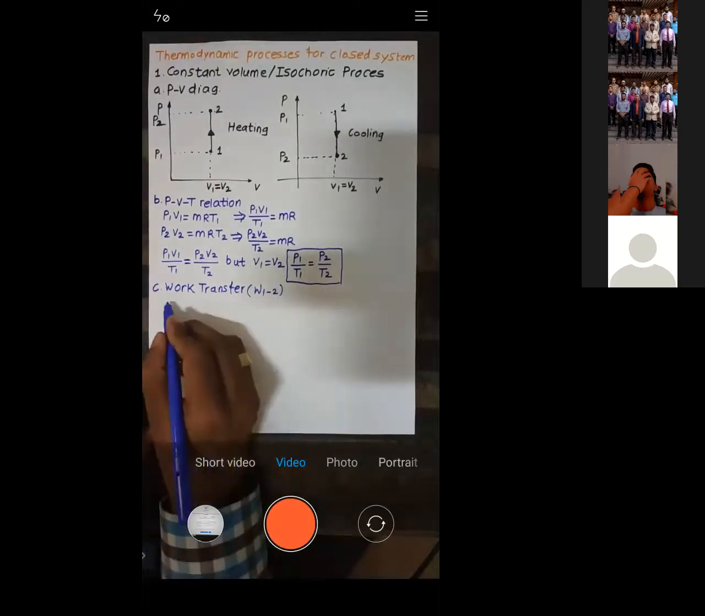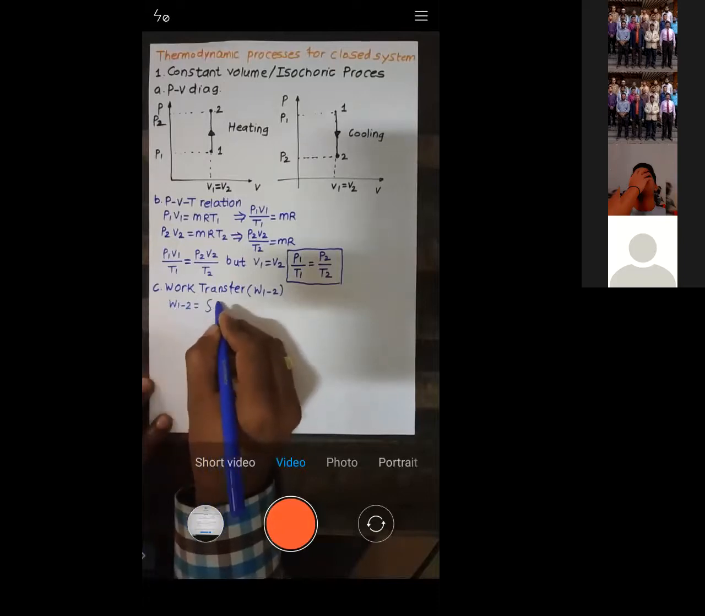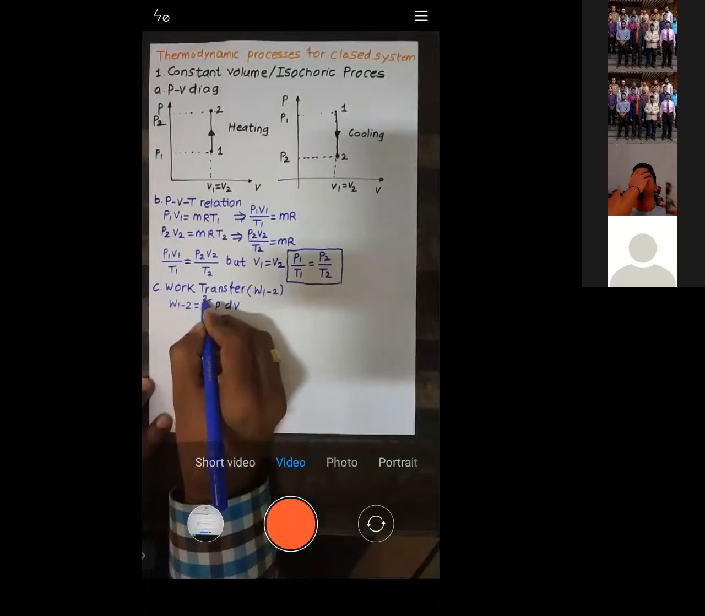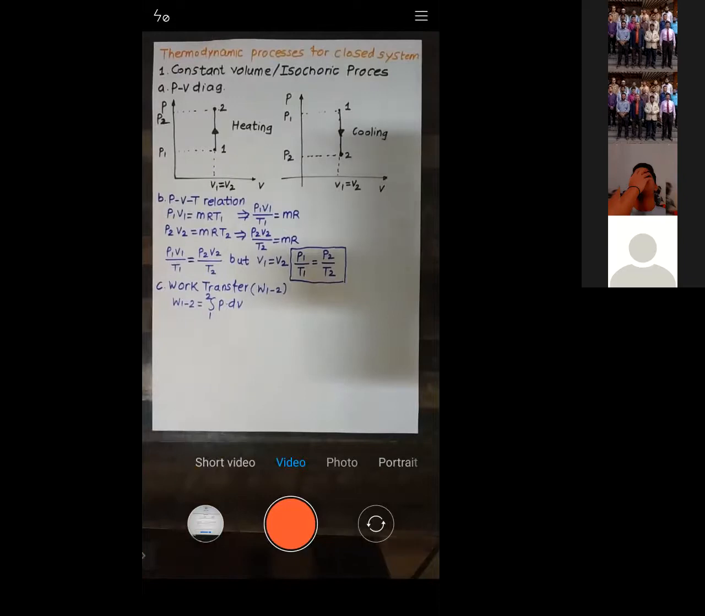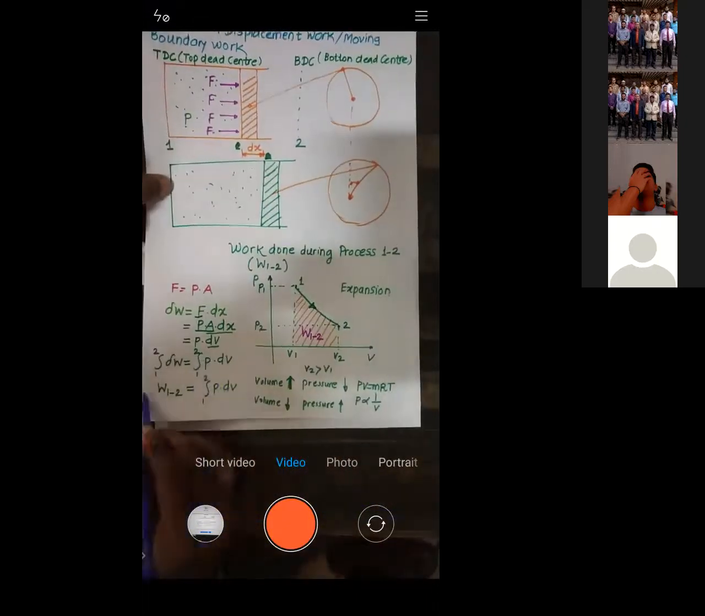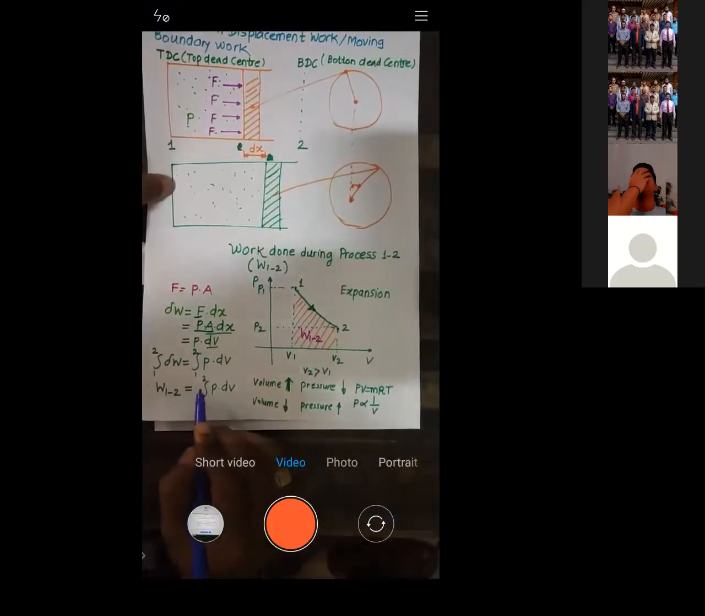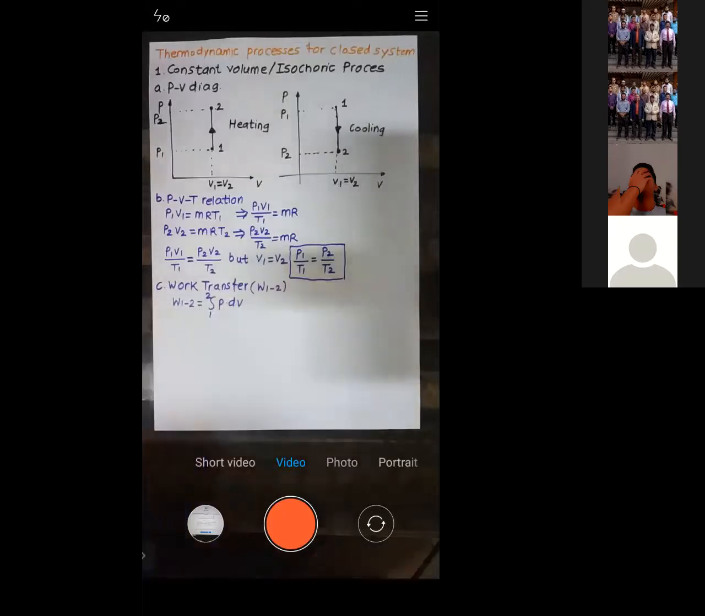The formula for W1 to 2, work transfer during 1 to 2, is given by integration PdV for process 1 to 2. Have I explained this formula to you? I will just bring this formula into your notice. This is the derivation which I have taken. W1 to 2 is given by integration 1 to 2 PdV. Is it okay?